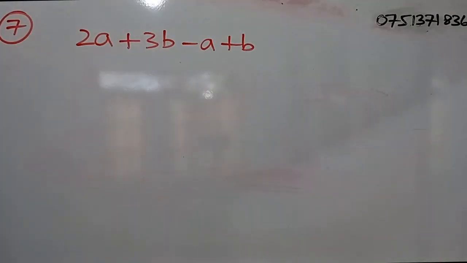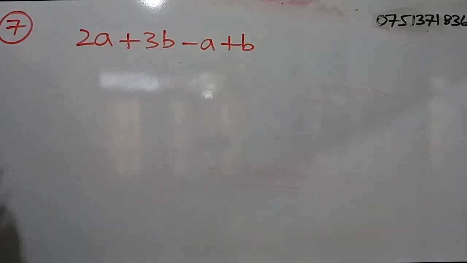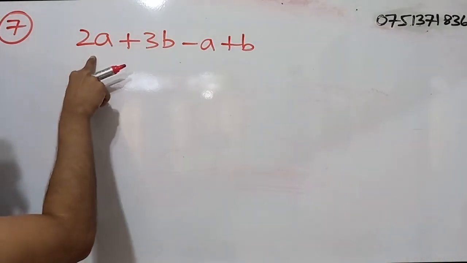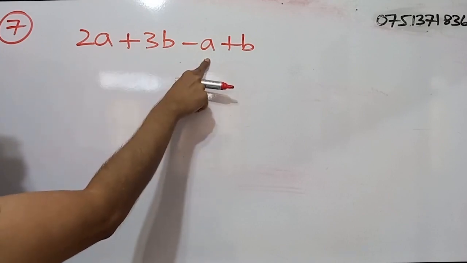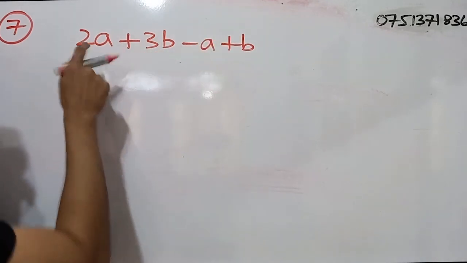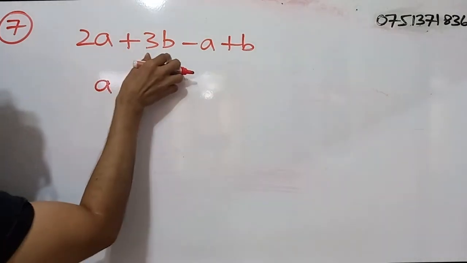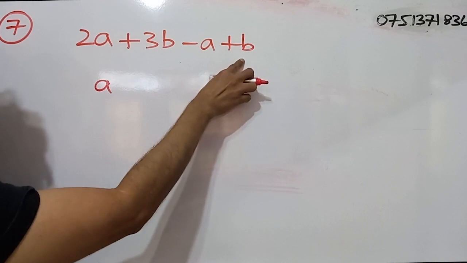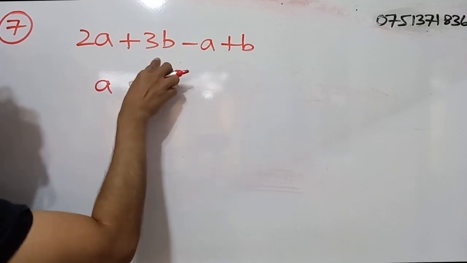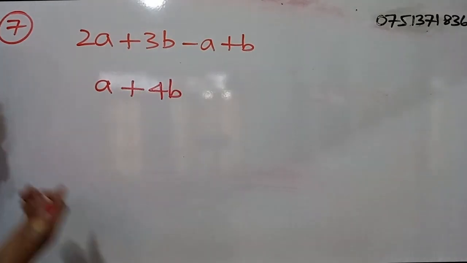Right, question number 7. We have been given an expression, so we have to simplify it. Here 2a and a are like terms, so we subtract a from 2a. The outcome is a. Then we have 3b and b, both like terms, so we do an addition. 3b plus b is 4b. So the answer is a plus 4b.